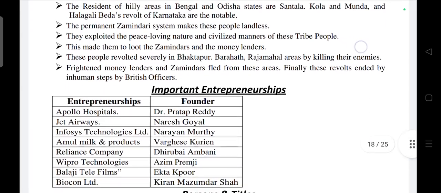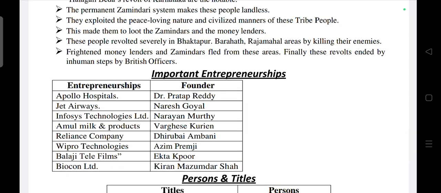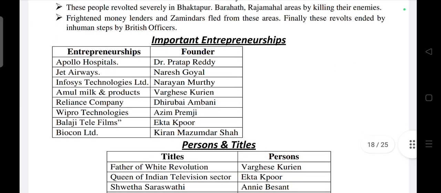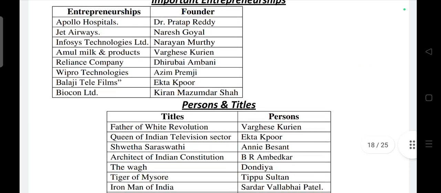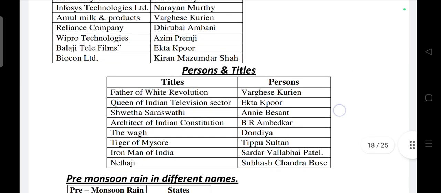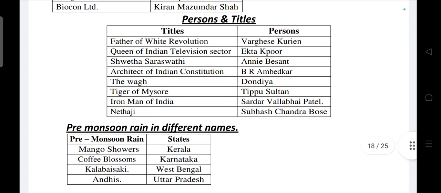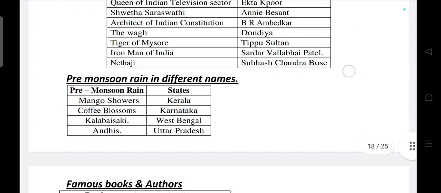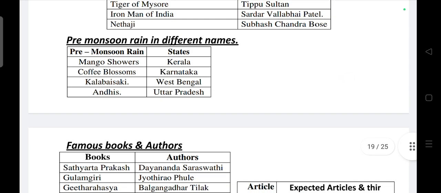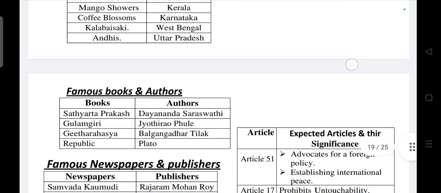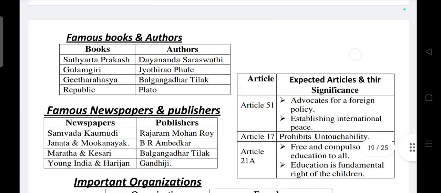Next one, important entrepreneurships. Who is the founder of important entrepreneurs? Persons and their titles. Pre-monsoon rains in different names. Famous books and authors.